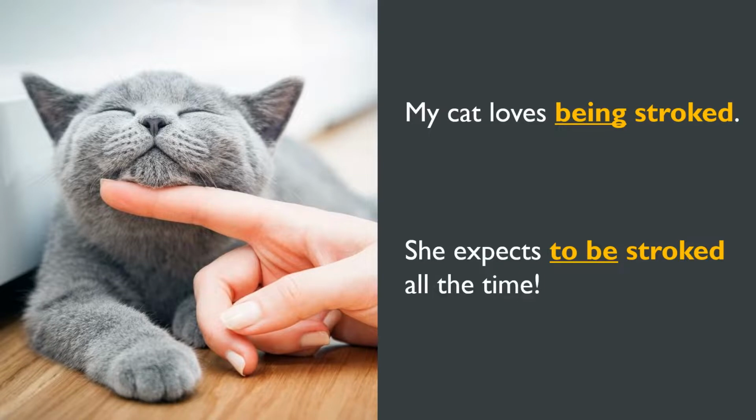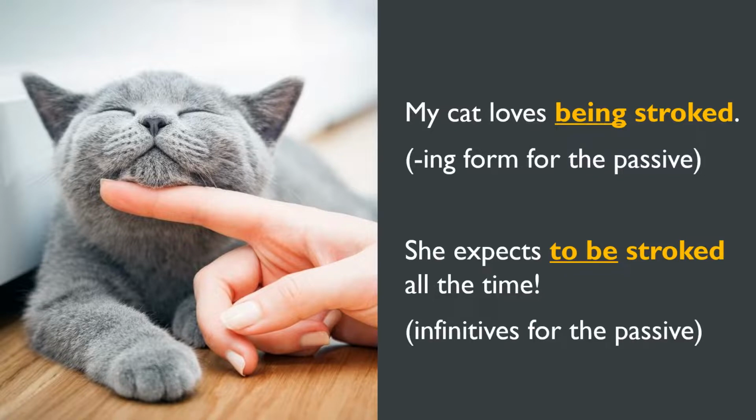So here you can see that we've used 2 passive statements with different forms of the verb. In the first case, we've used the ing form, or the gerund, being stroked. And in the second example, we've used the infinitive, to be stroked. The reason is that love and expect are verbs with different verb patterns. To love takes the ing, and to expect takes the infinitive.